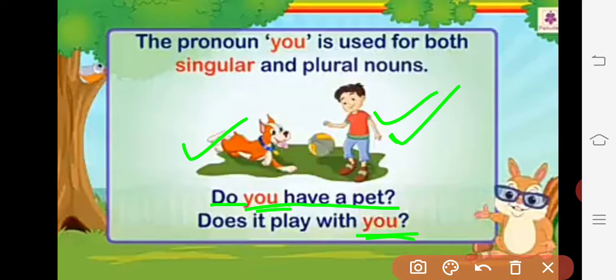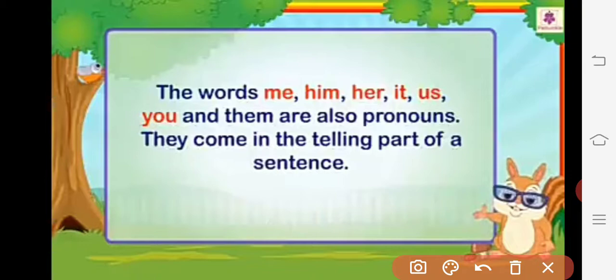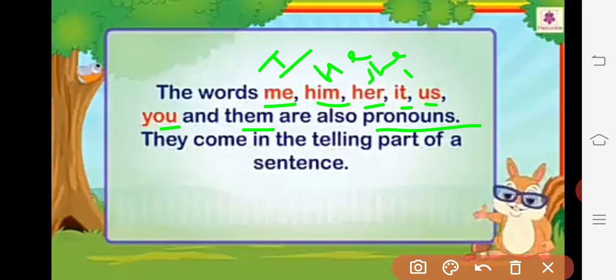Okay guys? So students, now here see one thing, next important thing is that the words me, him, her, it, us, you and them also, okay? They are also pronouns. Now you might be confused. Before that we have seen I, then he, then she, then it, then we, then you, and then for them we have learned they, okay?